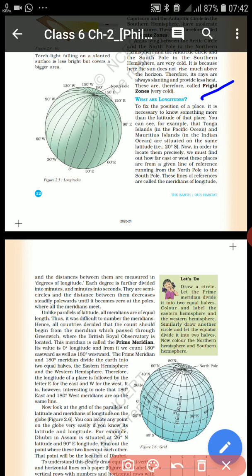So, what are longitudes? Longitudes are imaginary lines which start from the North Pole and move towards the South Pole.